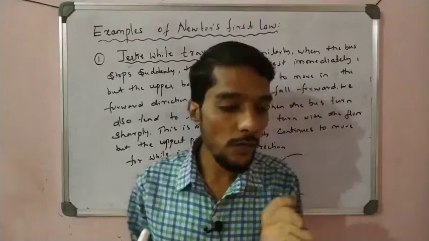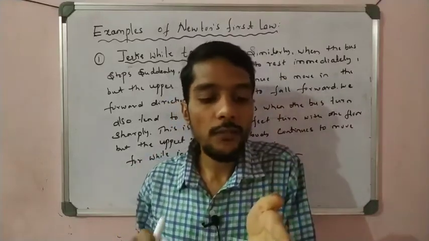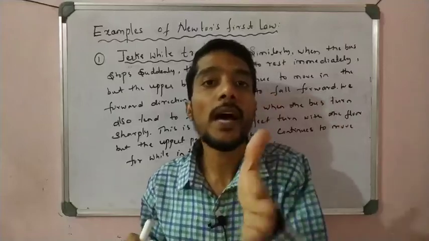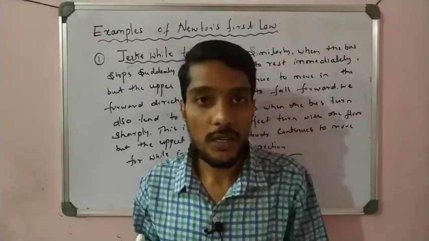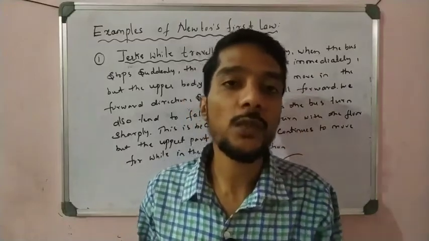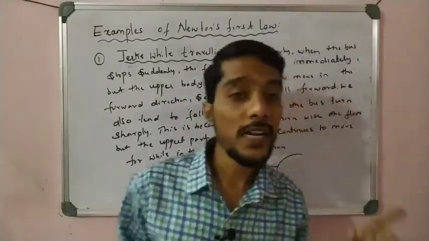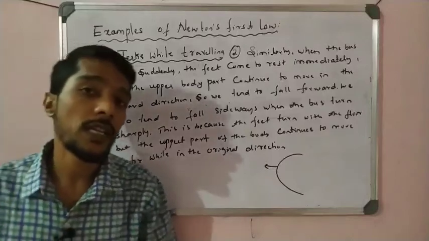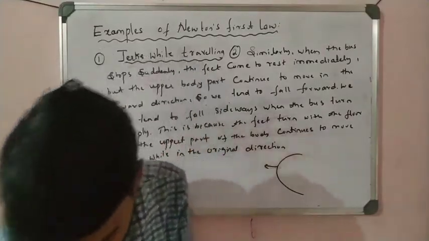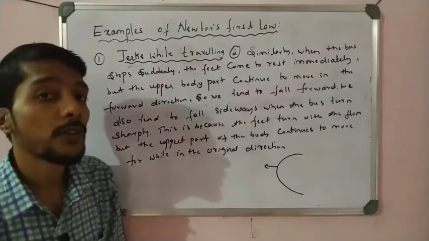Why sideways? Because when the bus turns, the feet turn with the bus, but the upper body wants to stay in the same direction. The direction of motion changes suddenly, but the object wants to keep moving in its earlier state. That is why we move sideways. That is what we call the inertia of direction. So students, these are very important examples of Newton's first law that we observe in life.